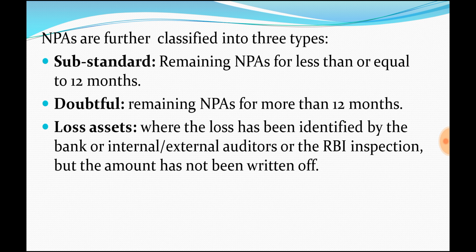That is how: substandard asset, from when the asset became an NPA up to 12 months. Above 12 months it is doubtful, and when the bank has found that the asset is not going to return, then it will be called a loss asset. So please remember these kinds of points.